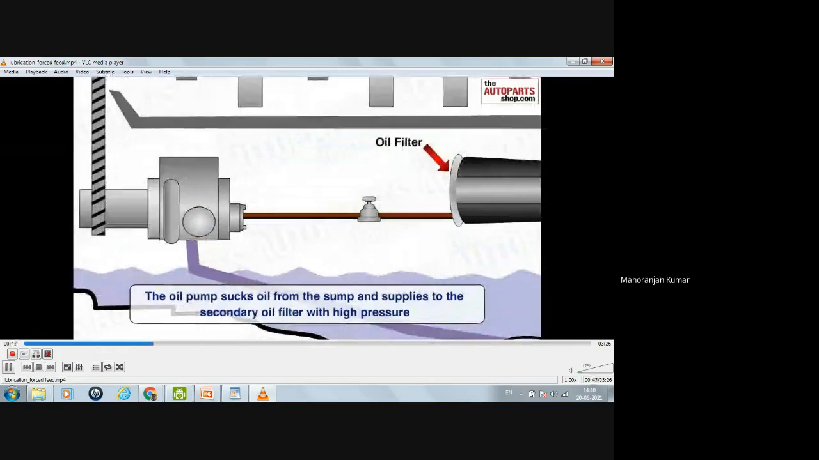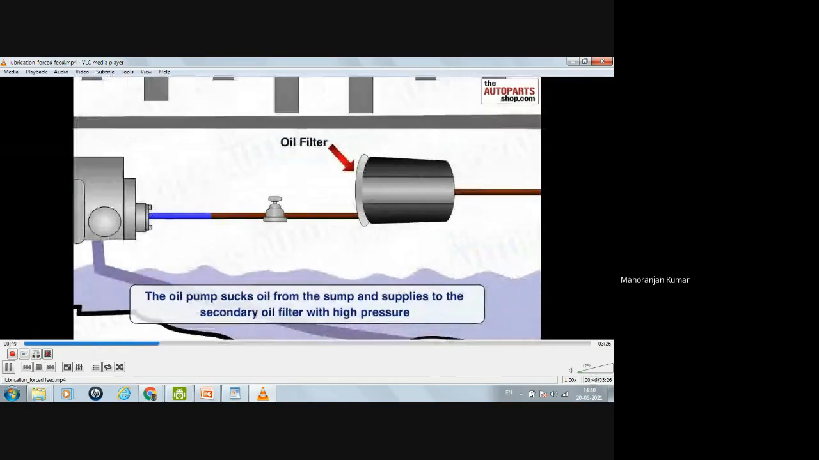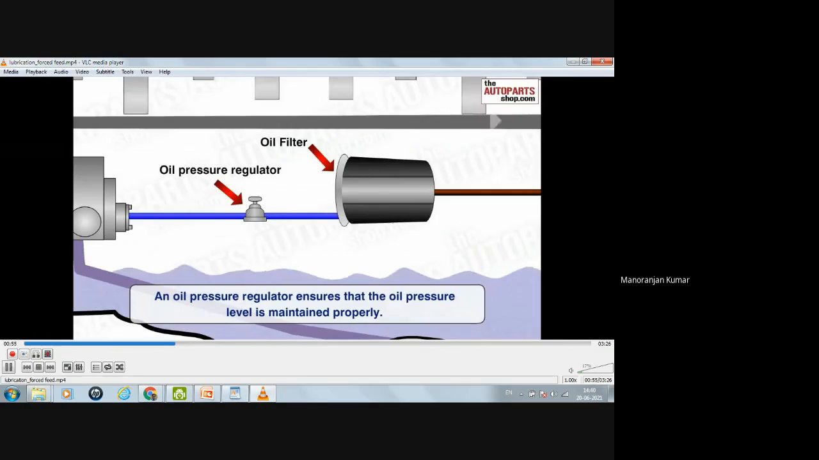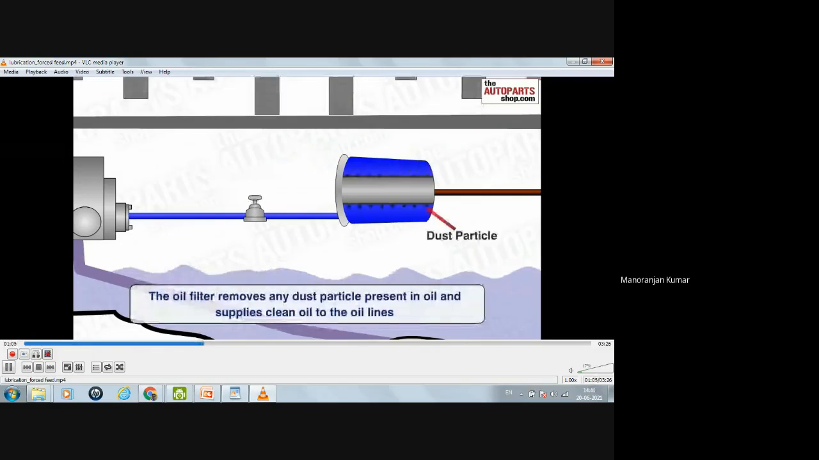The oil pump sucks oil from the sump and supplies that oil to the secondary oil filter with high pressure. Here, an oil pressure regulator ensures that the oil pressure level is maintained properly. Okay, so this regulator will set the oil pressure. Now the oil will go into the oil filter, so minute particles will be removed here. The oil filter removes any dust particles present in the oil, and it will supply the clean oil to the oil line.